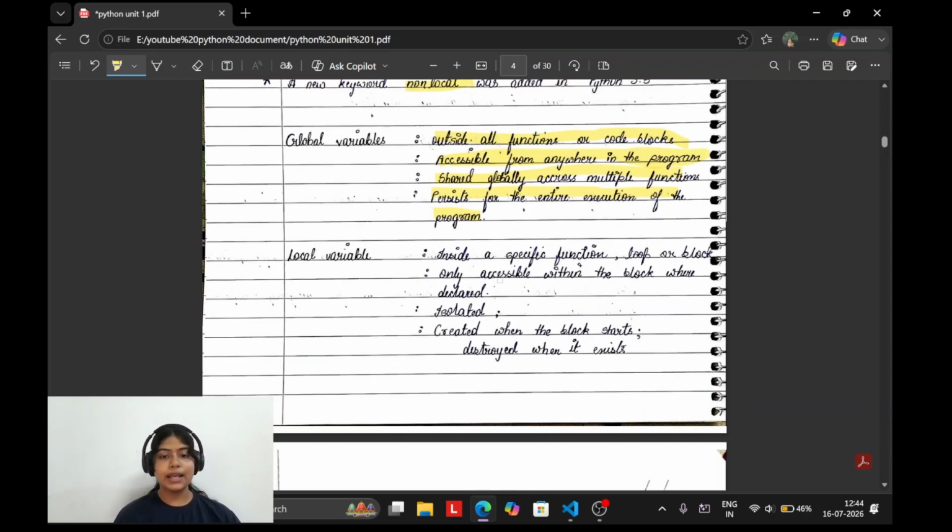वही local variable क्या है? Inside a specific function, loop और block. इसमें क्या था? Outside the function और coding blocks. इसमें inside. Okay? Only accessible within a block where declared. यहाँ क्या था? Accessible from anywhere in the program.